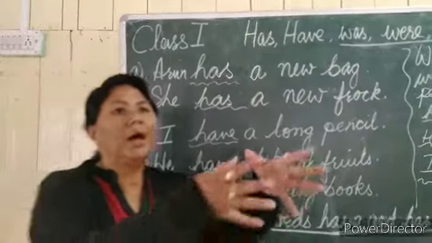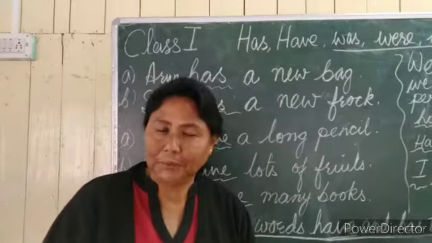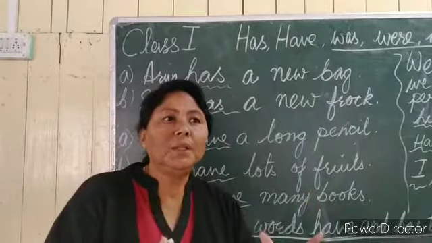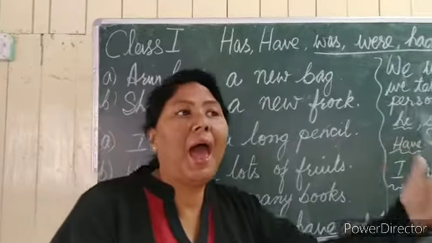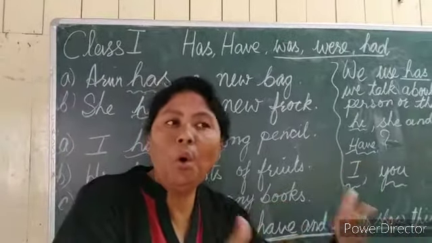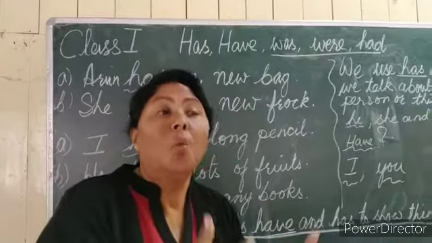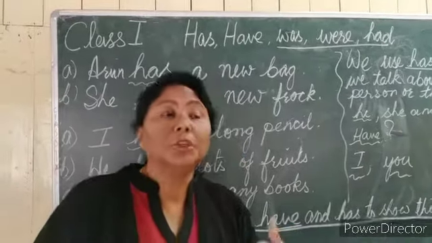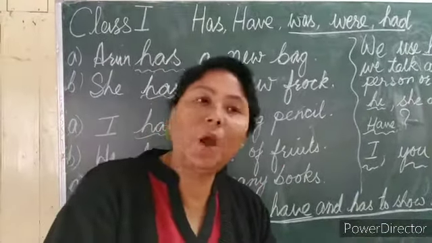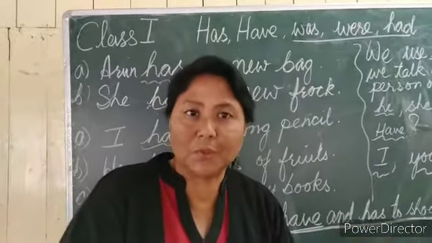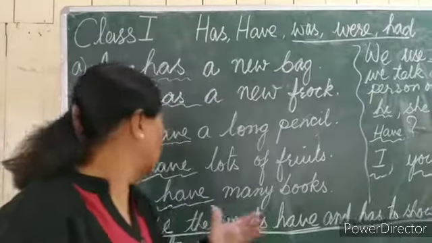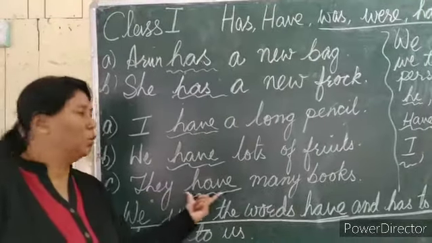Now suppose there are many boys in the class. You will say they have their own boxes. They have their own water tumbler, isn't it? We can make out that we are talking about many boys, more than one. So with they we use have.